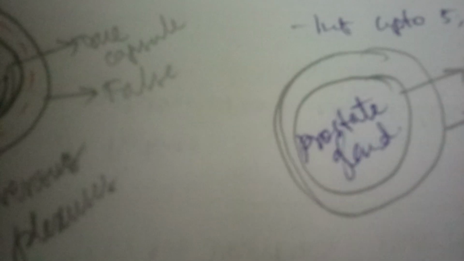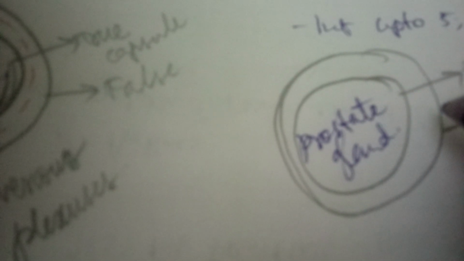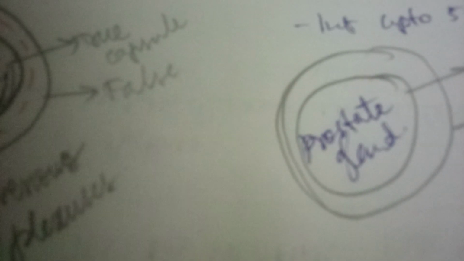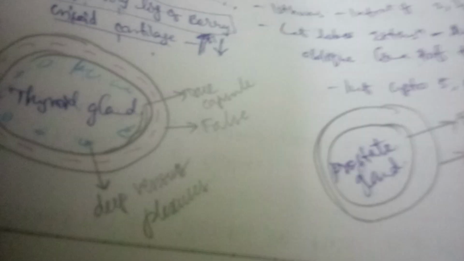But here the venous plexuses are not like in the thyroid gland. They are present here.